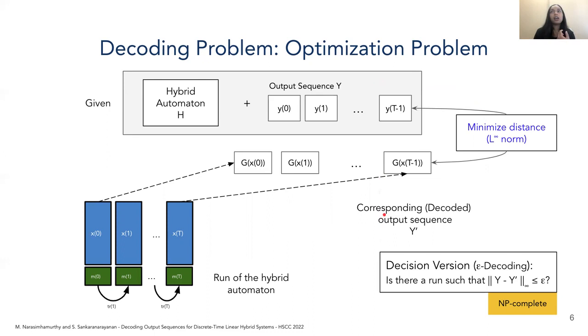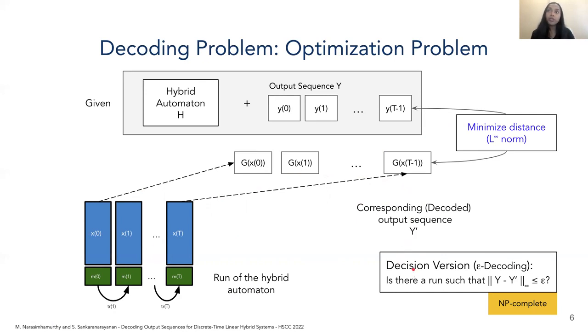The output sequence corresponding to a run of the hybrid automaton is obtained by just applying the affine output map at each time step over the continuous state variables. We call this corresponding output sequence the decoded output sequence y prime.